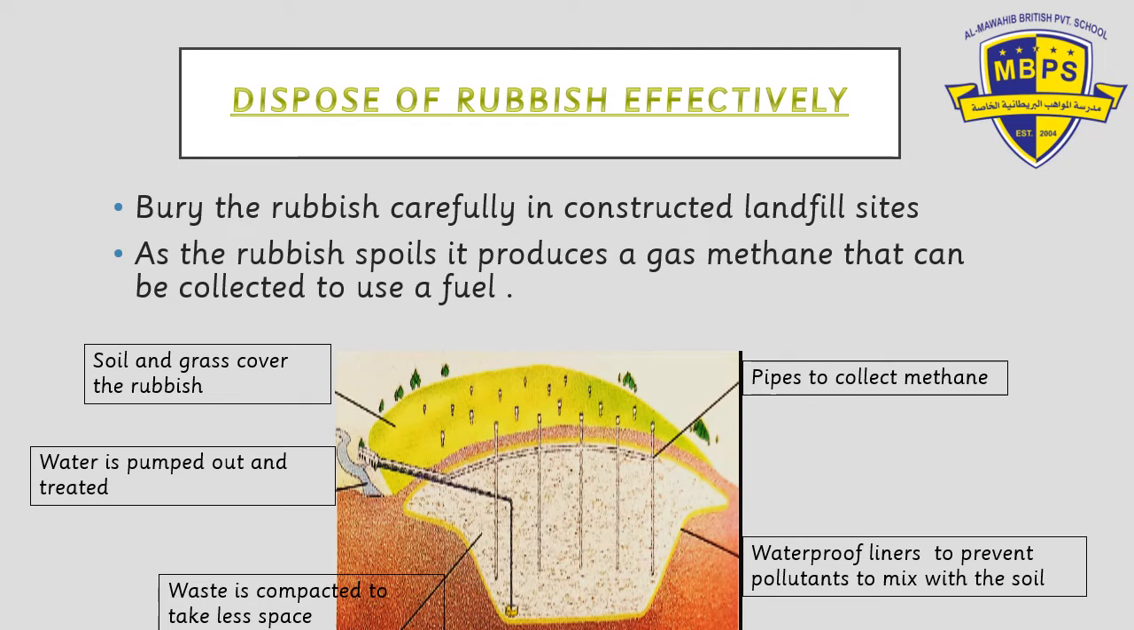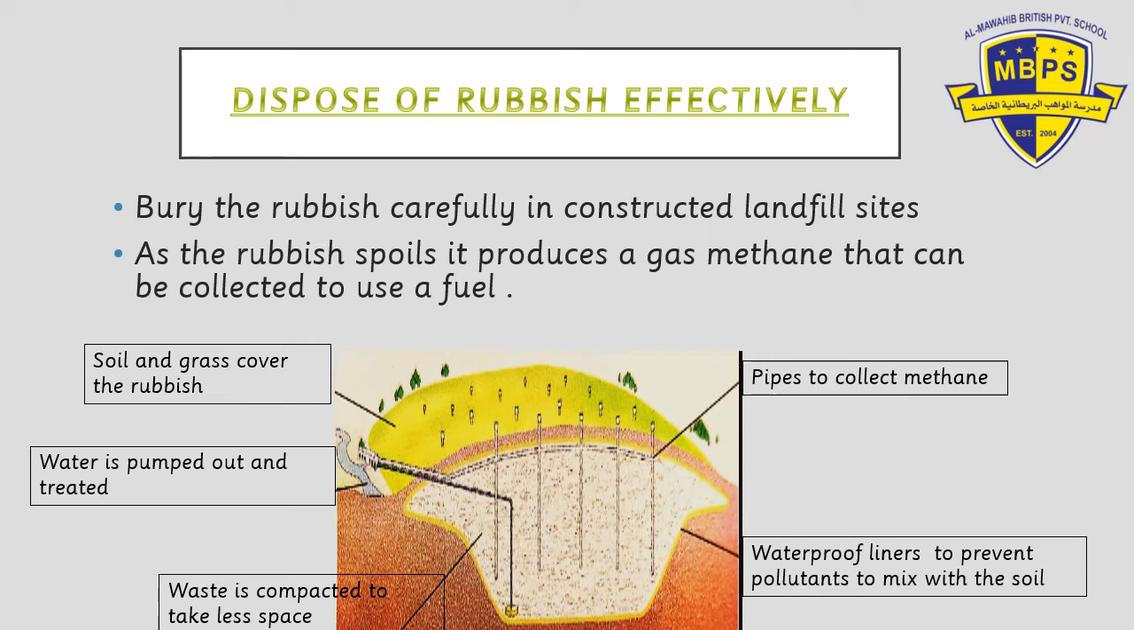So there are many landfill sites and they're constructed almost in the same way that you can see in the diagram. They are waterproof liners that are present. They dig a hole deep inside, then they put waterproof liners inside so that the waste does not mix with the soil. The waste is compacted inside. That means it's pressed very hard and inside the ground. And if there is any water in the waste, it is pumped out from the pipes that you can see.